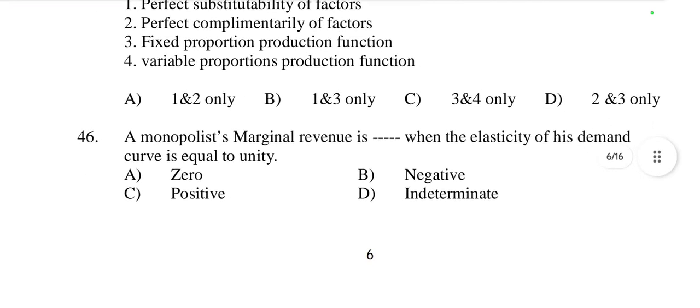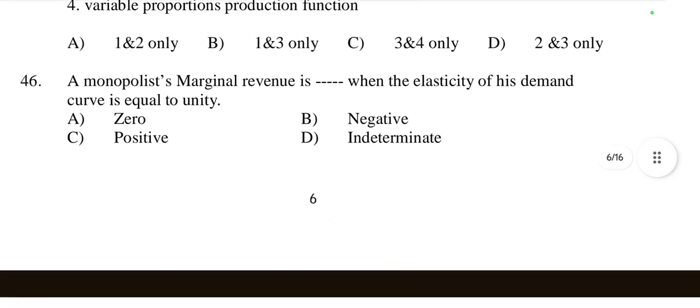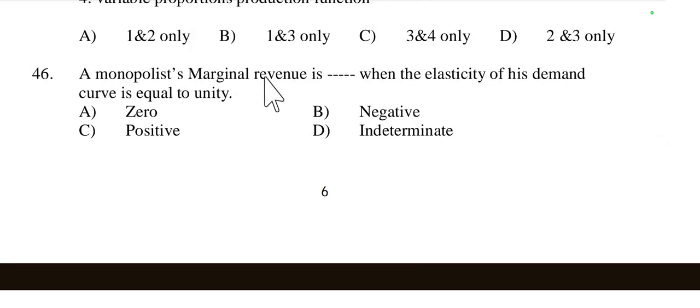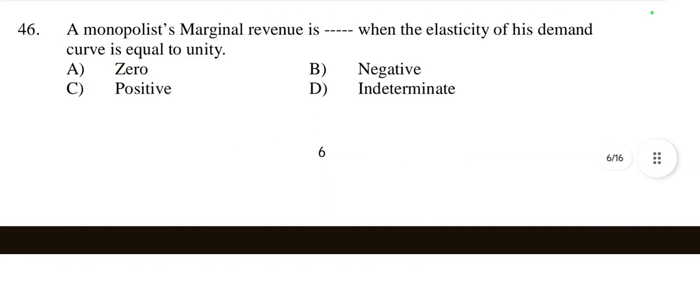Then question number 46. A monopolist's marginal revenue is dash when the elasticity of demand is equal to unit. When the elasticity of demand is equal to 1, what is the value of the marginal revenue? 0, negative, positive, or intermediate. So to show this, we draw a diagram.